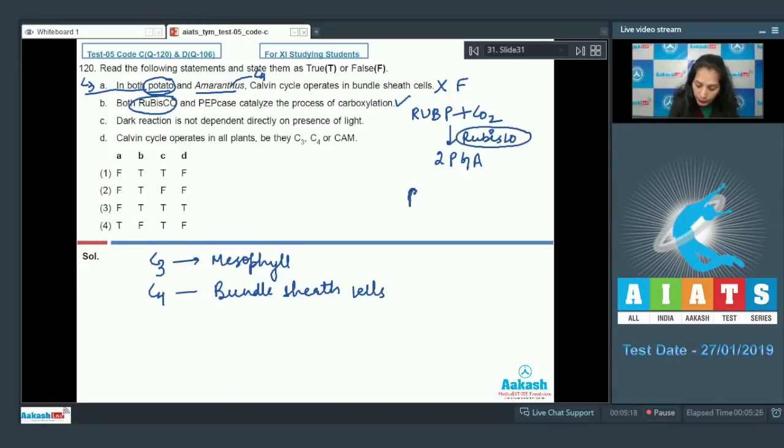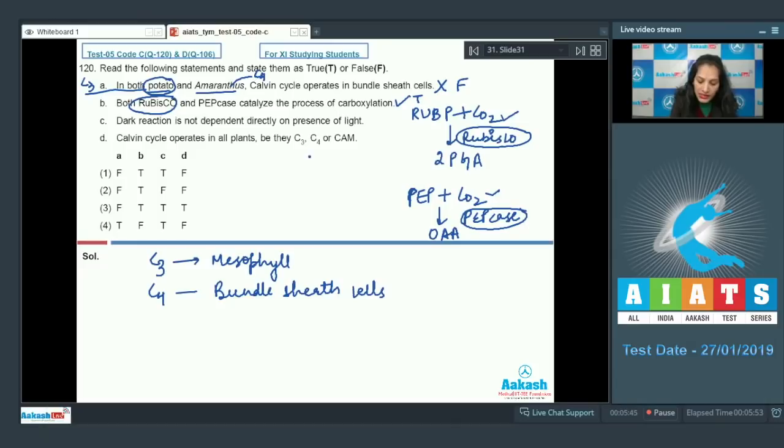And PEP combines with CO2 to give you a 4-carbon organic acid, which is oxaloacetic acid, and this reaction is catalyzed by pepcase. So both rubisco and pepcase catalyze carboxylation. So this is true.